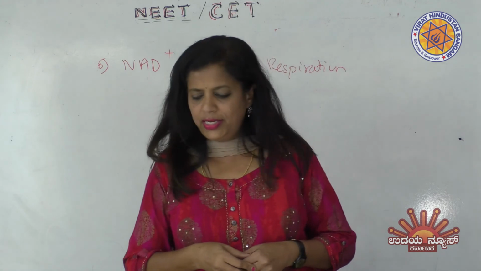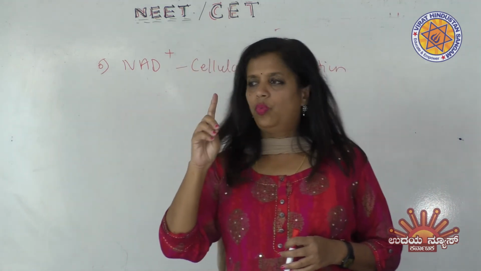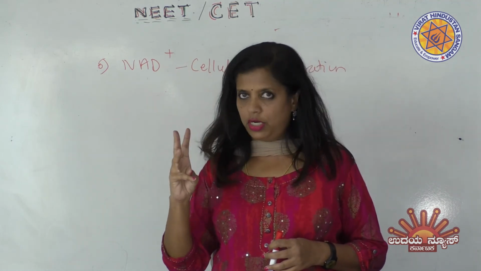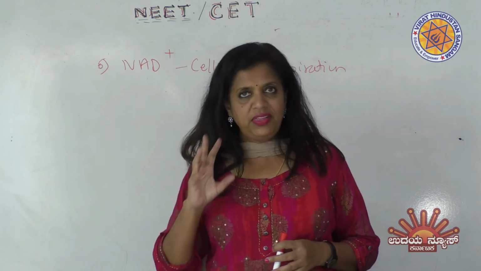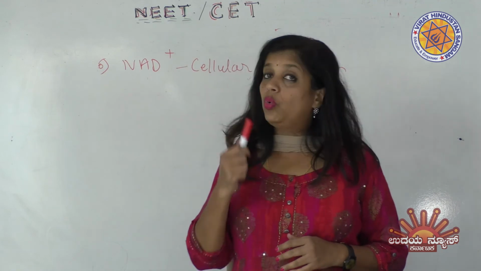You know that cellular respiration involves three important steps. One is glycolysis, second one is Krebs cycle, third one is electron transport system. In all of these three processes, what is the role of NAD?